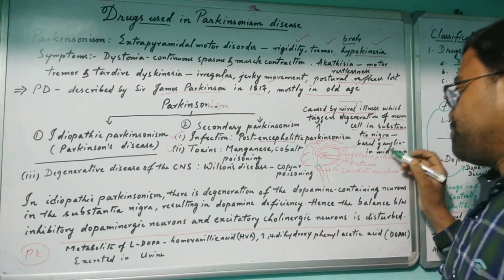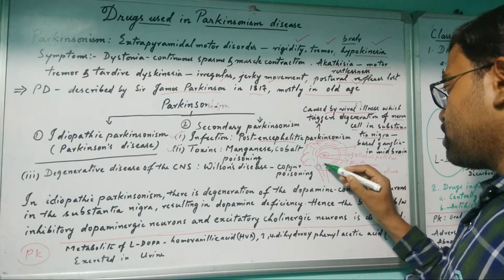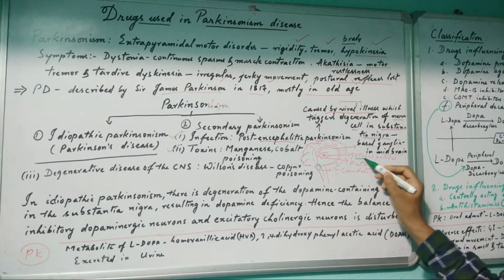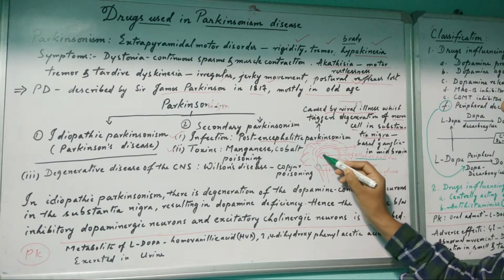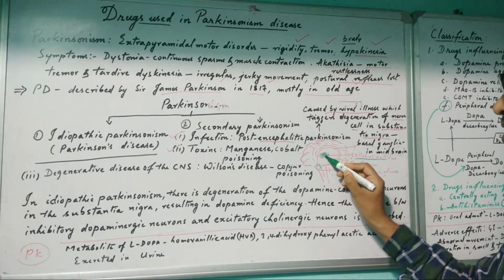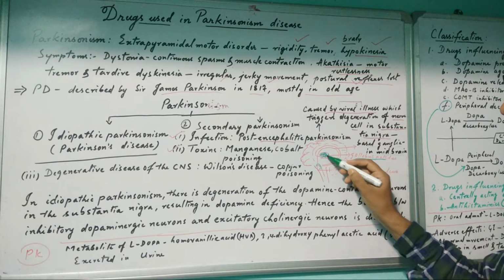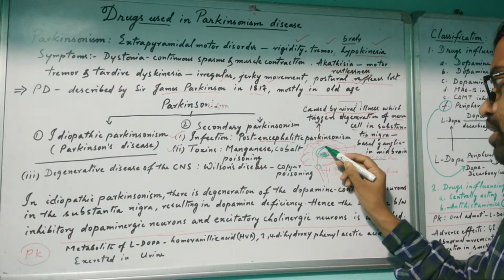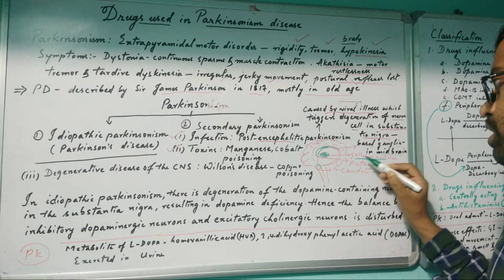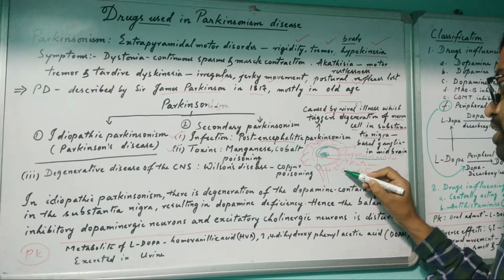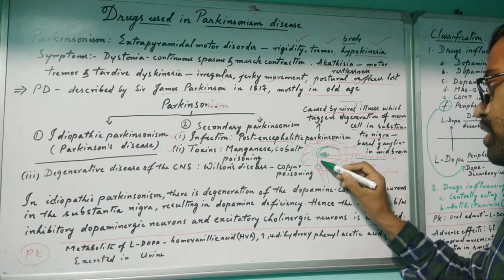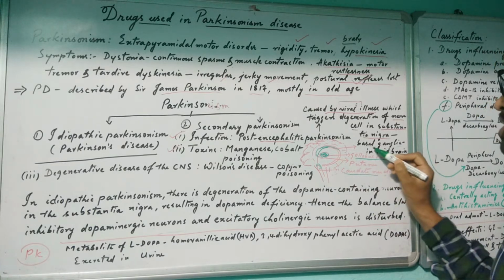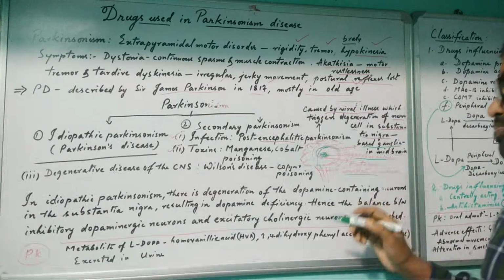Then this is the structure of the basal ganglia. This round one is the globus pallidus, and around it is the putamen, which again elongates, and this end is the caudate nucleus. All together this is called the basal ganglia.